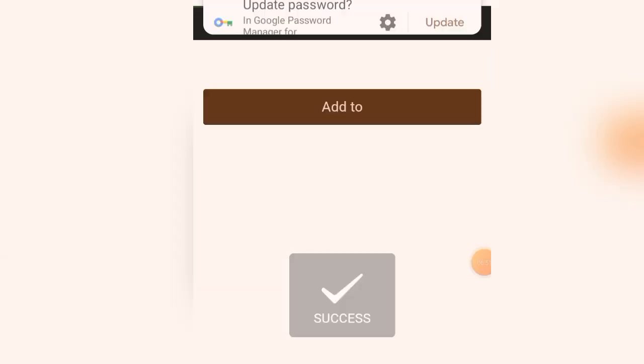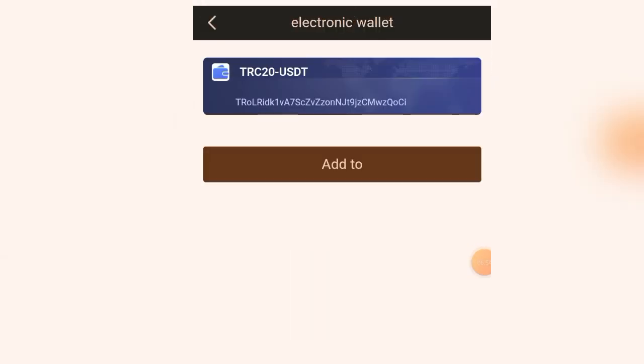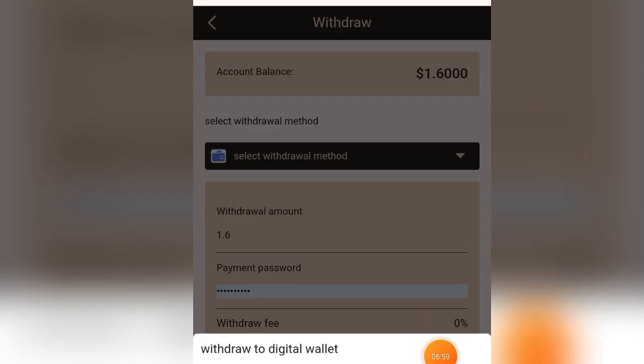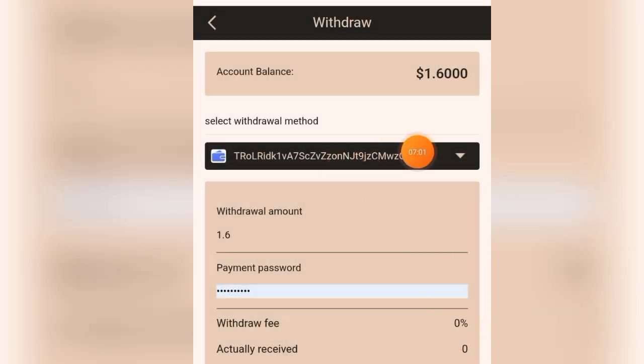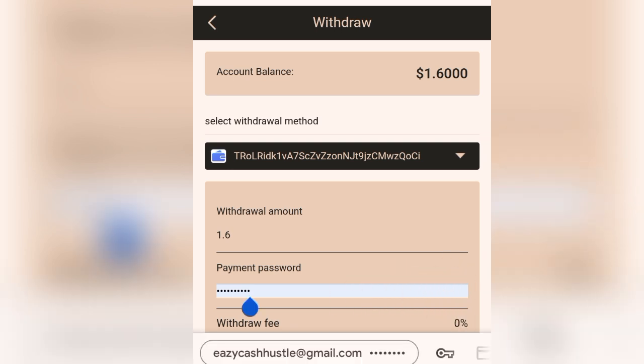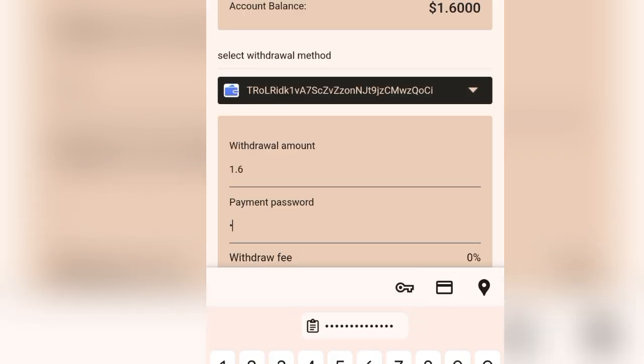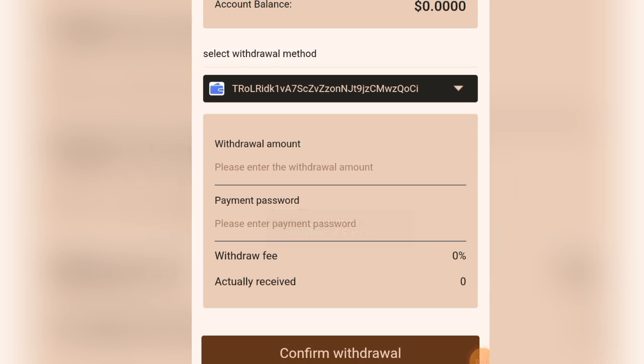Once I'm done, I click on submit, success. The next thing I'm going to do is to add this now. Click on this and then go back. So this is my withdrawal method. I've chosen my withdrawal method. I'm going to put my payment password in this place. The next thing I'm going to do is to click on withdraw. So I will click on confirm withdrawal.